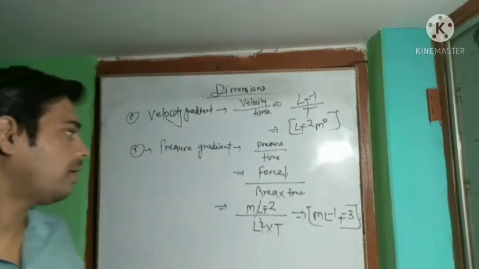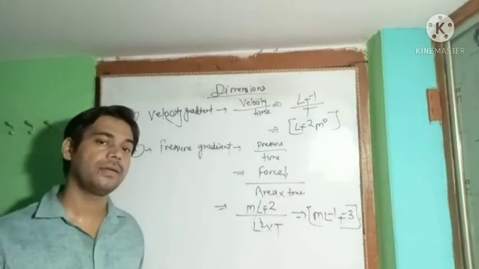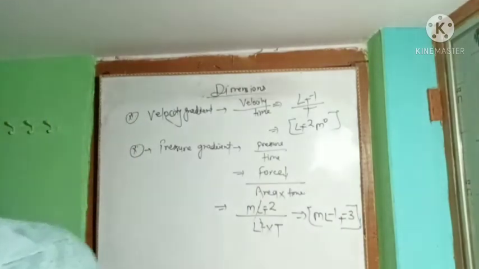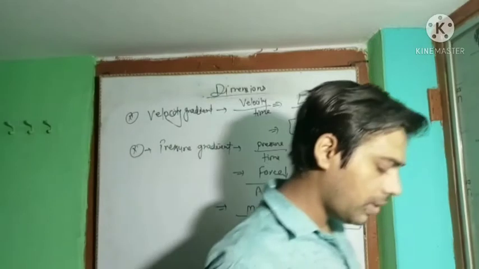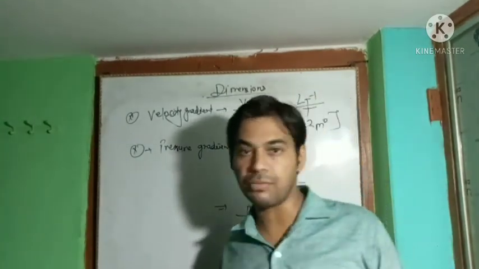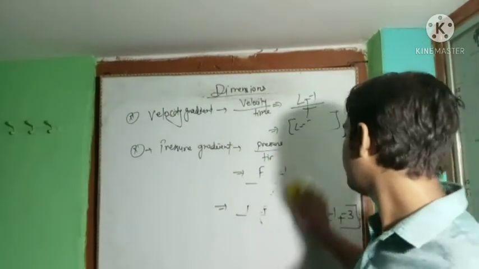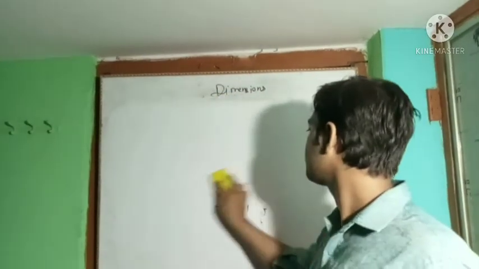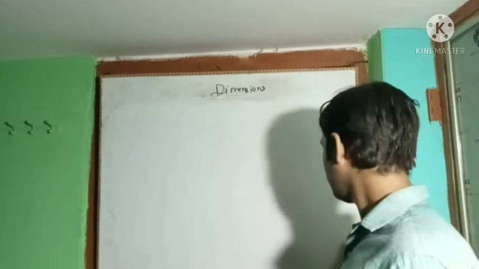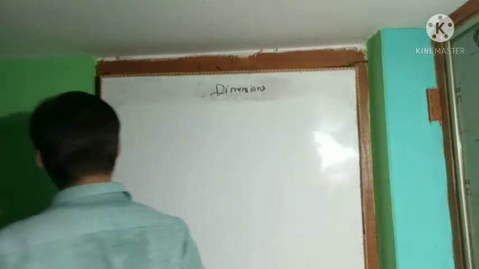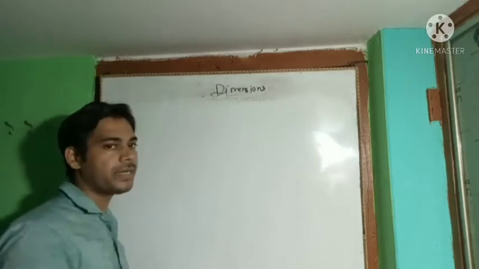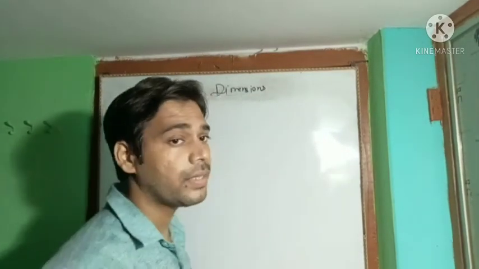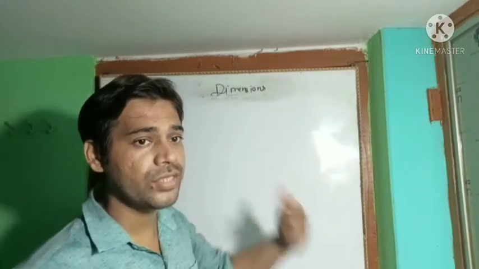Okay, so I thought you would understand how to define the dimension of any physical quantity. In class we already have some physical quantities related to the 10th class. Now come to the 12th. In the 12th we have charge, current, capacitor, inductance, resistance, and electrical potential. These terms are introduced in the 12th.